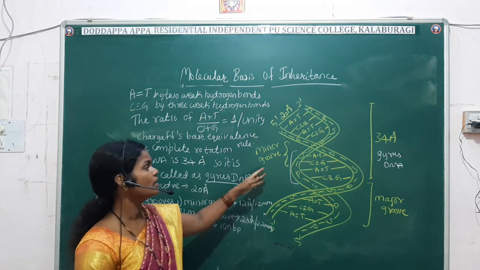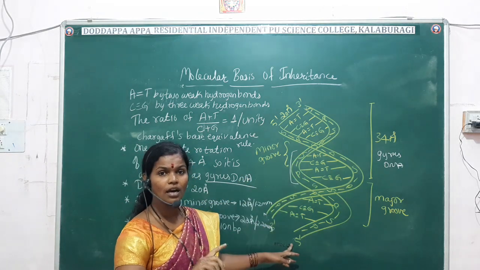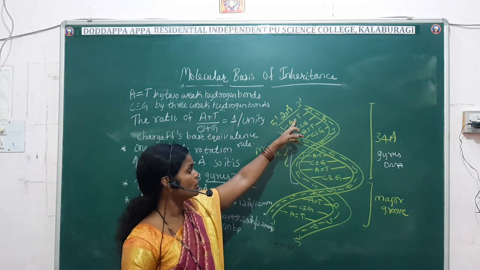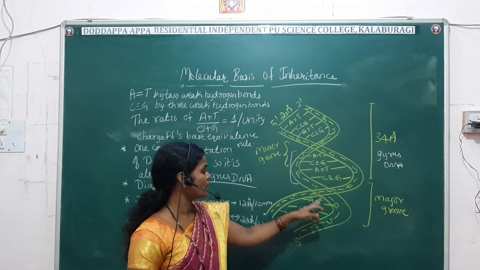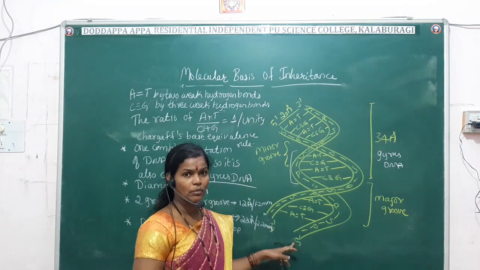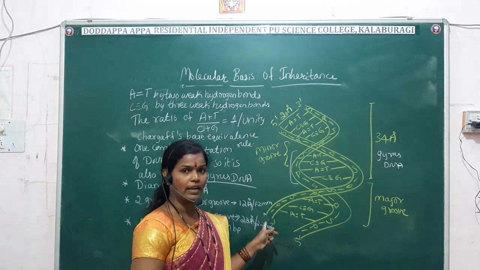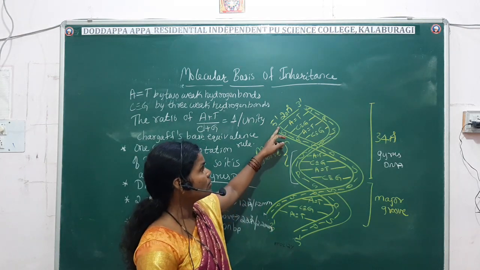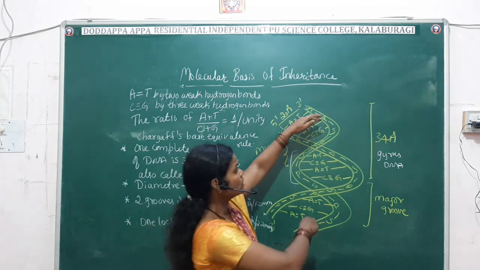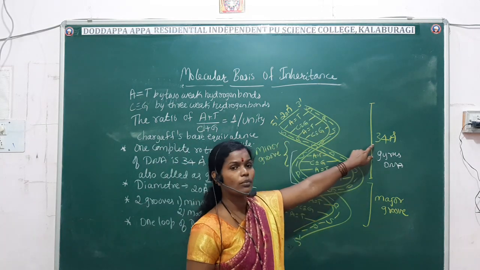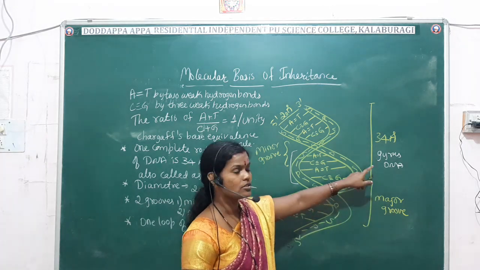Here the double-stranded DNA consists of two strands with ends in opposite directions. One strand is running from 3' end to 5' end. The other strand is running from 5' end to 3' end. Then the diameter of the DNA measures about 20 angstrom. One complete rotation measures about 34 angstrom. It is also called gyrus DNA.